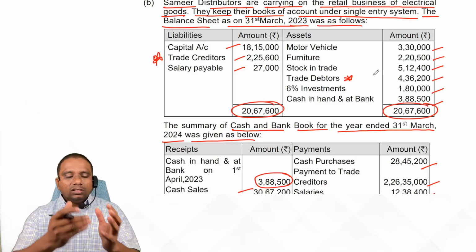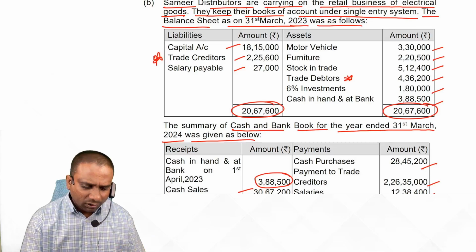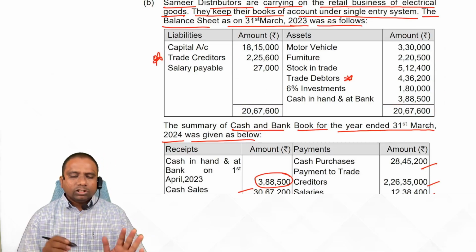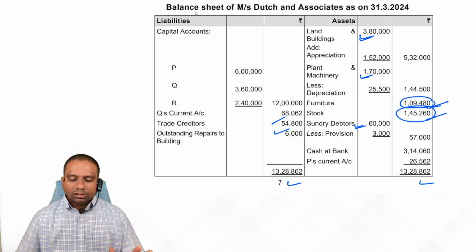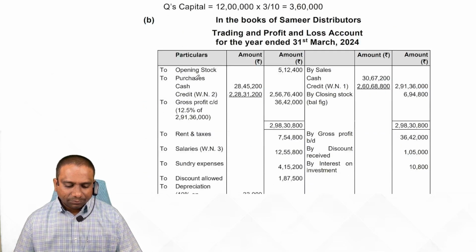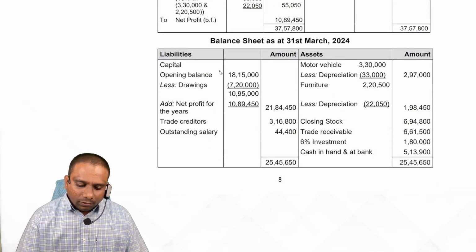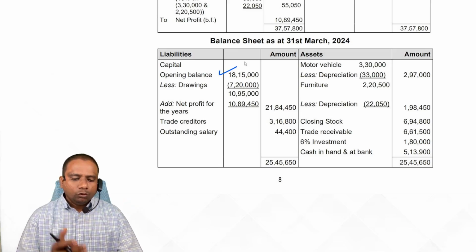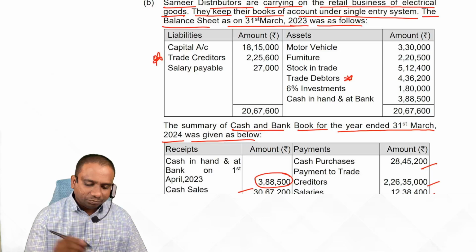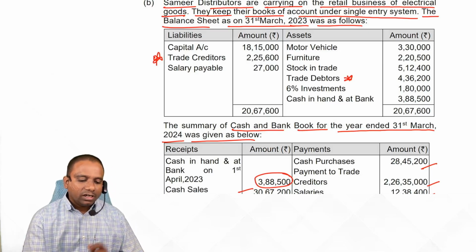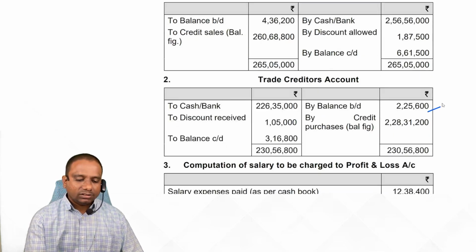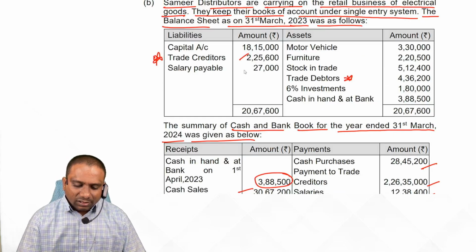Now, start the problem from the beginning. First one, we have capital. Capital, show it on the liability side of balance sheet. So, you have to follow one order, students. You follow one order now, then you can complete the problem. Next one, trade creditors. Creditor account we have opened now, so opening balance 2,25,600.